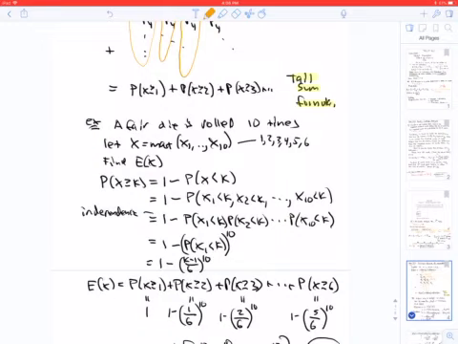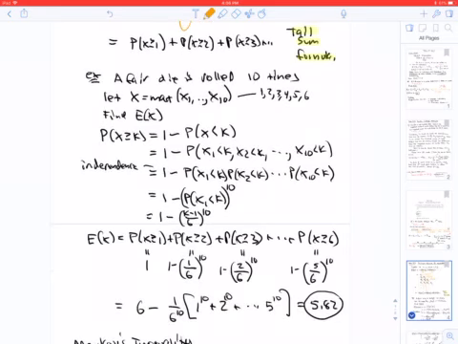So the probability that X is greater than or equal to k is 1 minus the probability that X is less than k. Now, if the max X is less than k, then necessarily X1 is less than k and X2 is less than k, all the way up to X10 is less than k. For example, imagine you have a list of 3 numbers, 1, 2, and 3. The max of those 3 numbers is 3. To say that the max is less than 5, in other words 3 is less than 5, would imply certainly that 1, 2, and 3 are each less than 5.